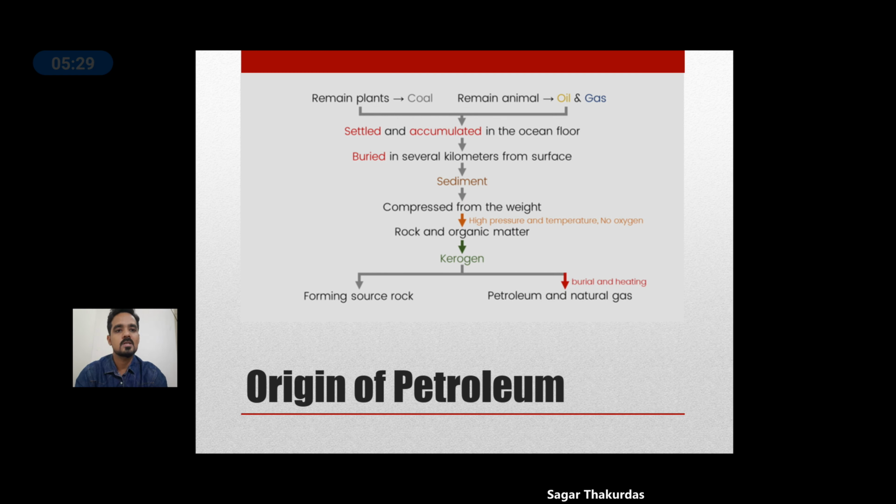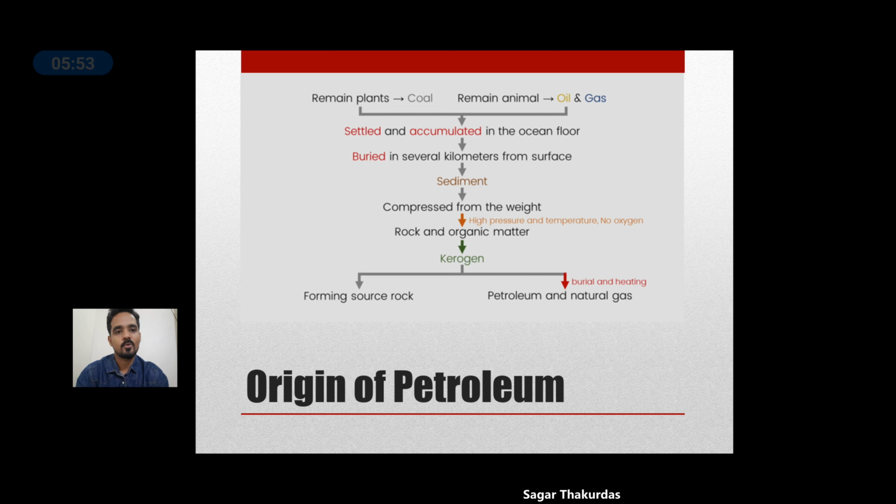If the temperature is too high, the organic matter will not be converted into petroleum, neither when the temperature is too low. So this kind of condition can only be facilitated in sedimentary rocks, not in igneous or metamorphic rocks, which are involved with such processes where temperatures are very high.